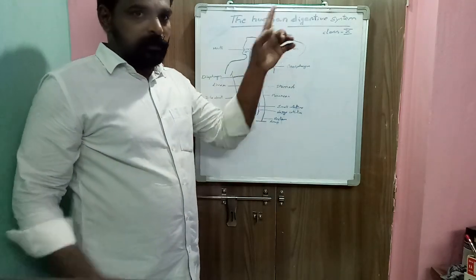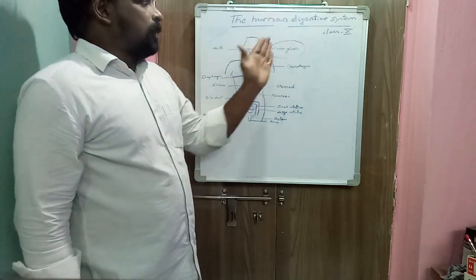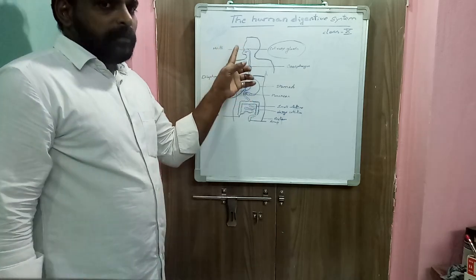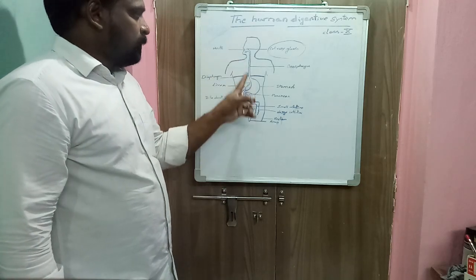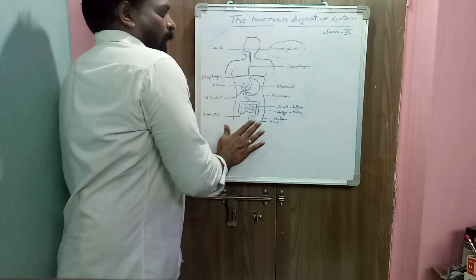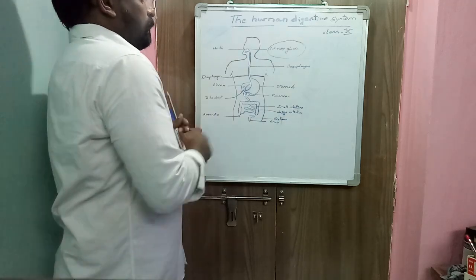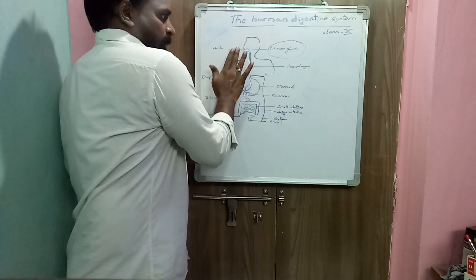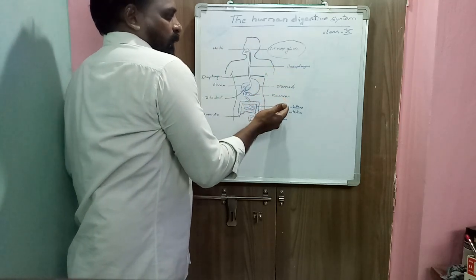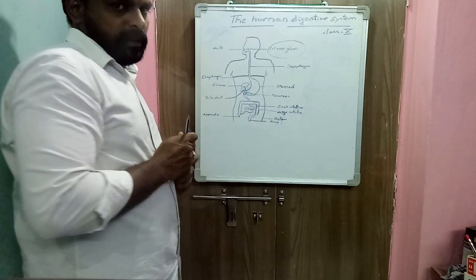See, digestive system means group of organs and associated with glands. Here this digestive system organs continuously form a canal. So this canal is called alimentary canal, starting with the mouth and ending with the anus. So the first part of the digestive system is mouth, and it ends with anus. Mouth opens into oral cavity, esophagus, stomach, small intestine, large intestine, rectum, and anus. So these are the parts present in digestive system.